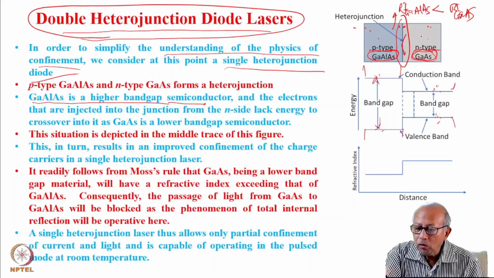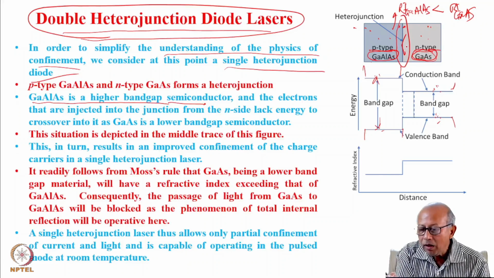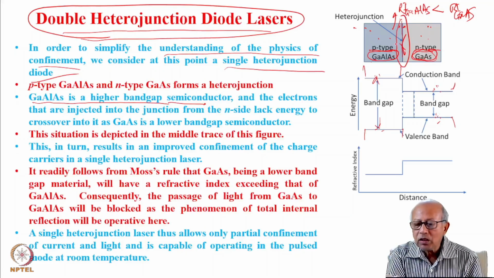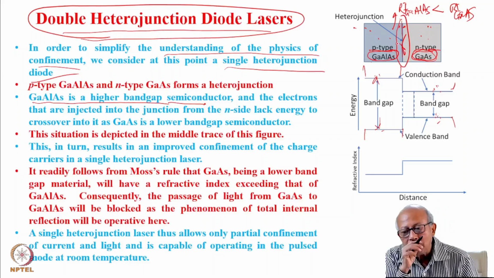this side has lower band gap than this side. Therefore, the electrons which travel from this side to this side, because this side band gap energy is more, their energy will not be enough to move from this side to this side. Therefore, this interface, this junction will work as a barrier for both light, for penetration of light from this side to this side, as well as charge carriers from this side to this side.